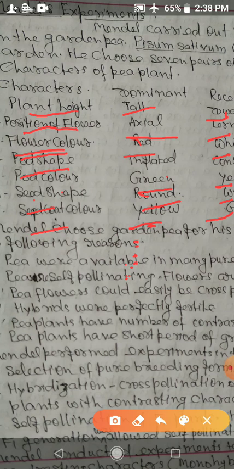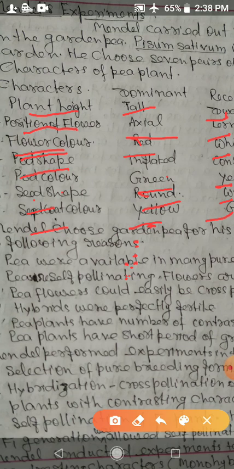Third is self pollination of F1 plants. Hybrid plants of the F1 generation were allowed self pollination. So, these are Mendel's experiments in plant hybridization.